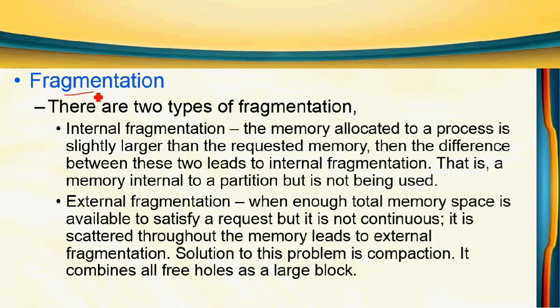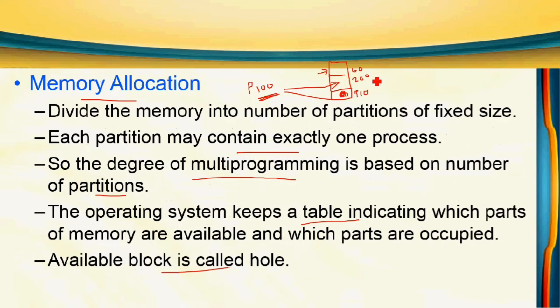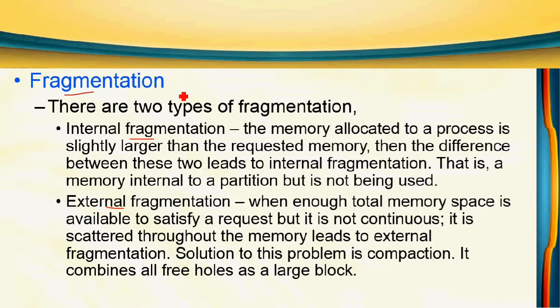The next topic is fragmentation. There are two types of fragmentation: internal and external. Internal can be explained from this diagram. Suppose I store this process in the third partition. The third partition size is 110 and the process size is 100, so the remaining 10 bytes are wasted and cannot be used by any other process. That is called internal fragmentation. It is memory internal to a partition which is not being used.